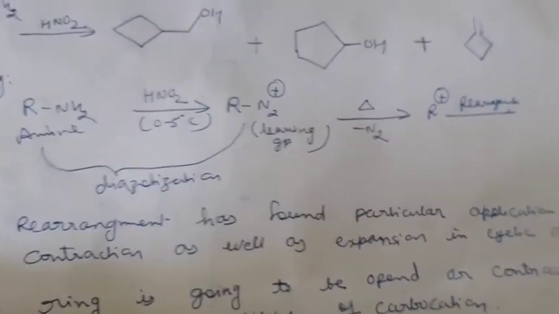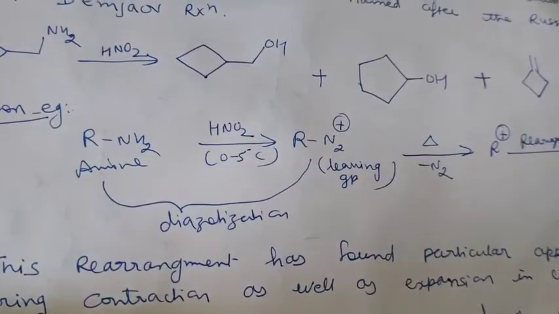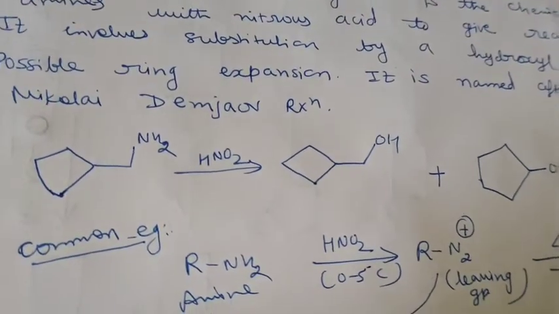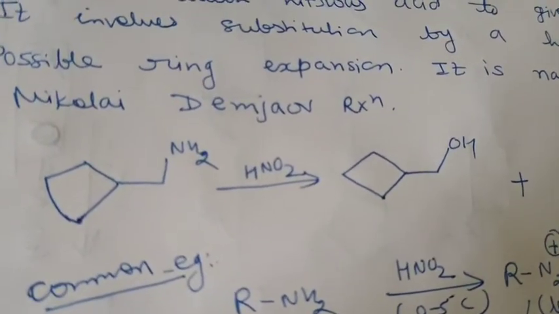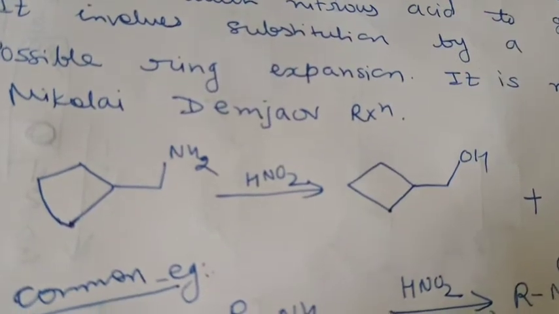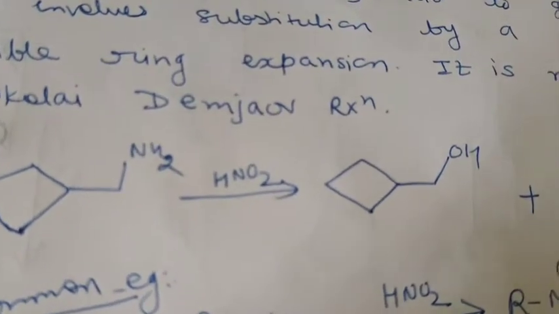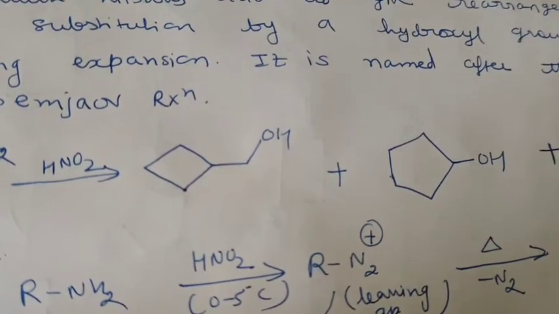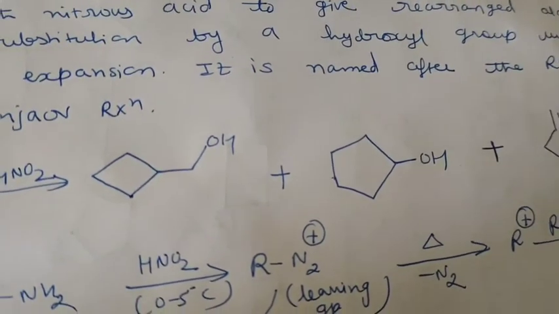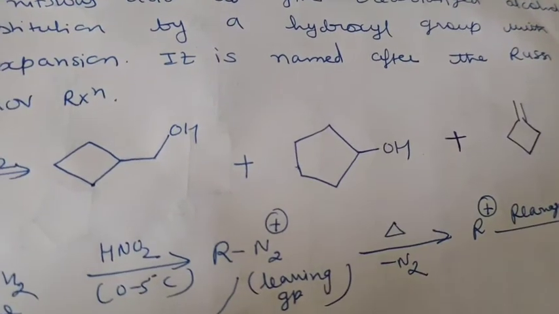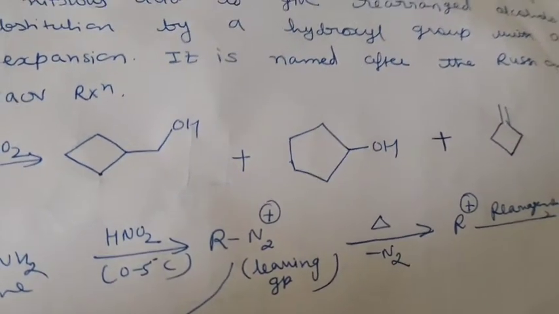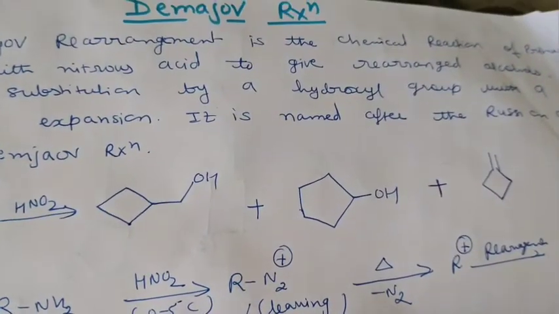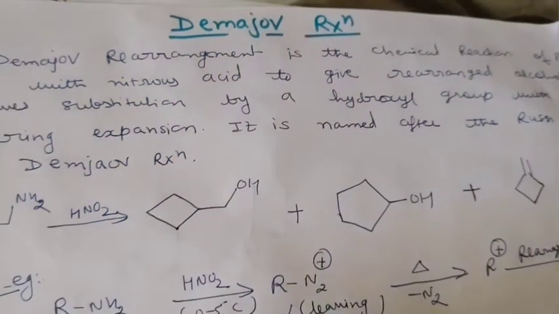Then the rearrangement will take place. For that, I am taking another example. We have taken this amine, cycloalkylmethylamine. It will react with HNO2 and this will produce one product by ring contraction and another by ring expansion. To understand this reaction, we have to go through the mechanism.